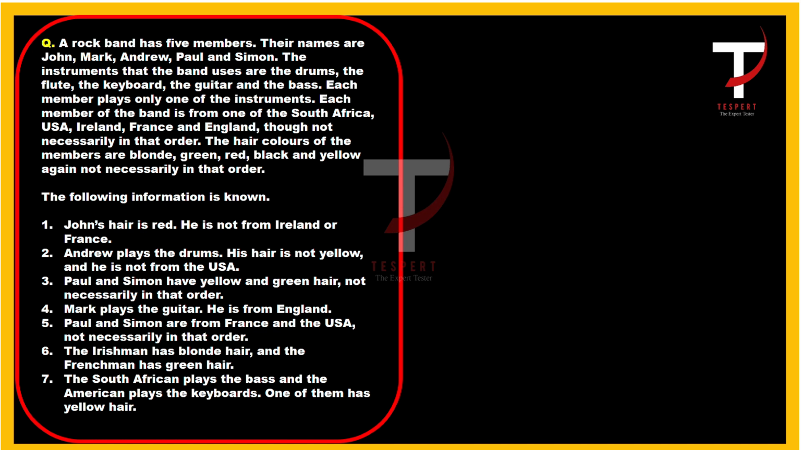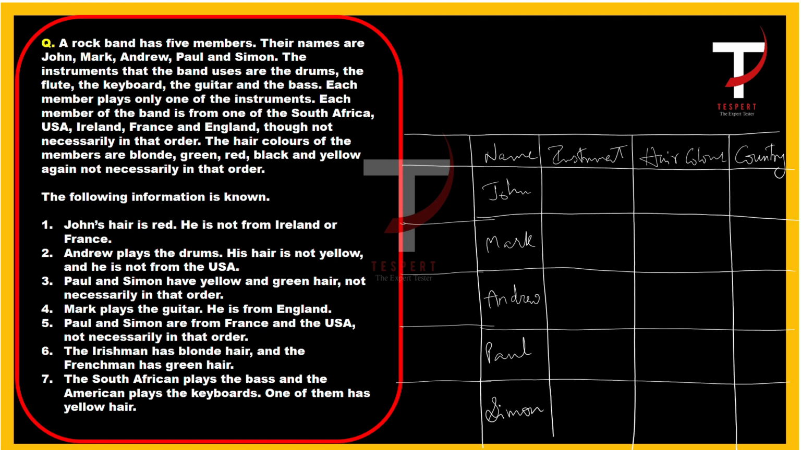So let's draw the table. So what do we have here? We have names, right? Names of the five members, and the instruments, hair color, and country, right? Let's go to the first statement. John's hair is red. He is not from Ireland or France. So John's hair is red and he is not from Ireland.